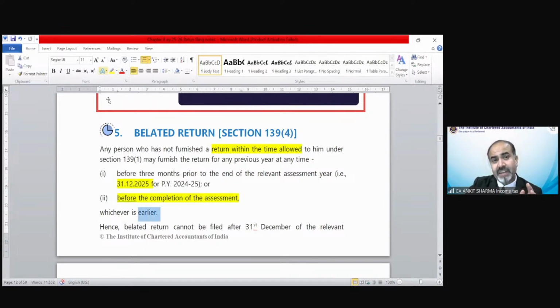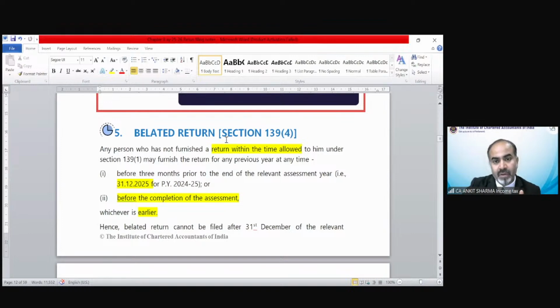Suppose you did not file your return of income up to 31st of July, which was your due date. You can file that return up to 31st of December, but before the completion of the assessment by the department.